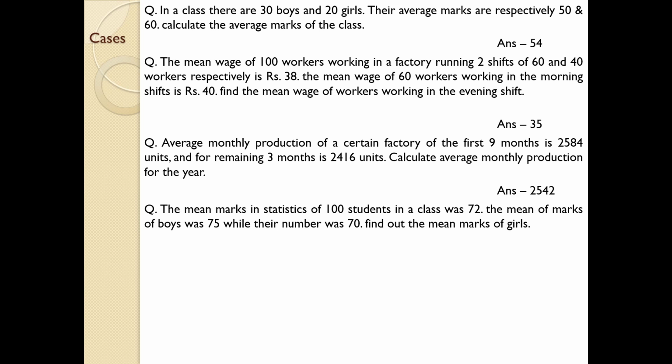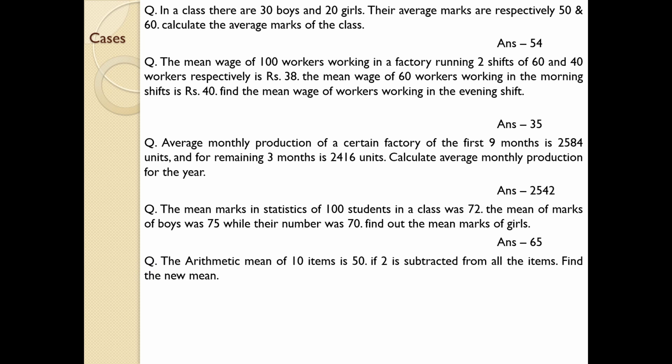Next one. The mean marks in statistics of 100 students in a class was 72. The mean marks of boys was 75 while their number was 70. Find out the mean marks of the girls. Easy one. The answer is given. Try to find that. The arithmetic mean of 10 items is 50. If 2 is subtracted from all the items, find the new mean.